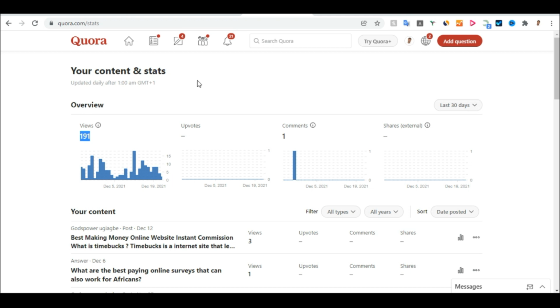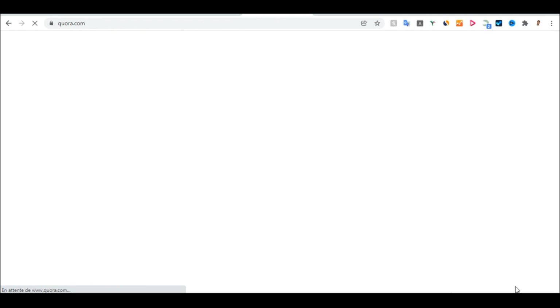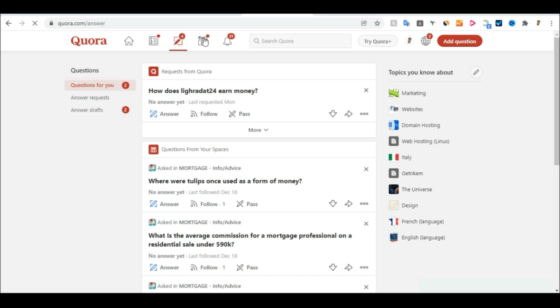So yeah, if you want to start answering questions on Quora, you just need to click on the home section and you need to click on this section here. Once you click on the home, it takes you to the home. You click on this section that has a question icon and this pen icon. Once you click on it, you'll find a lot of questions here that you can answer. So you will answer and attach that link.